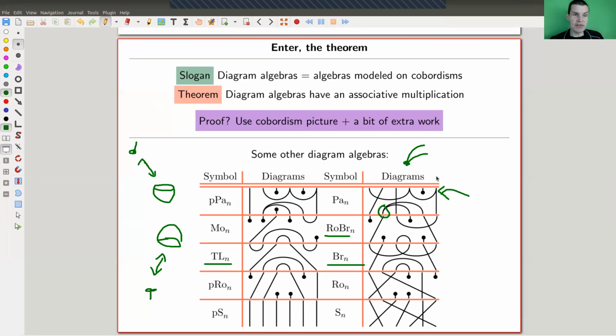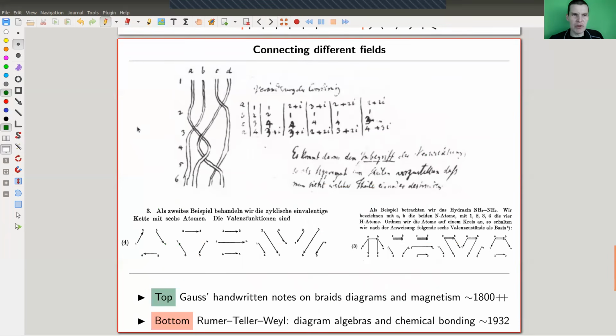And usually they count something nice. For example, the dimension of the Brauer algebra is some nice double factorial and so on. So some nice counting formulas, some really beautiful topological pictures involved, and gives you a huge class of cool examples that you can study.